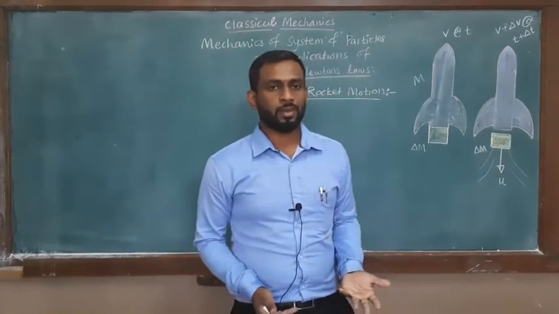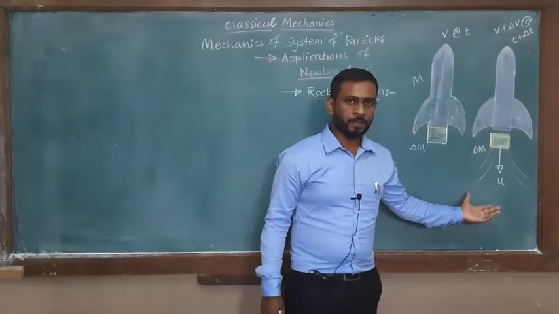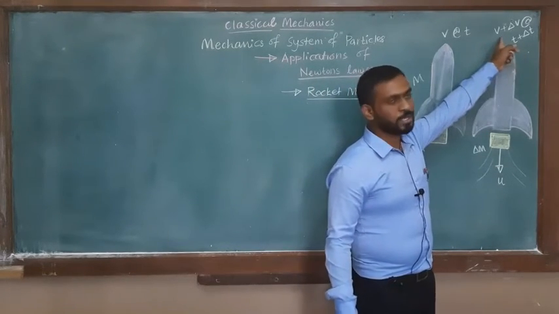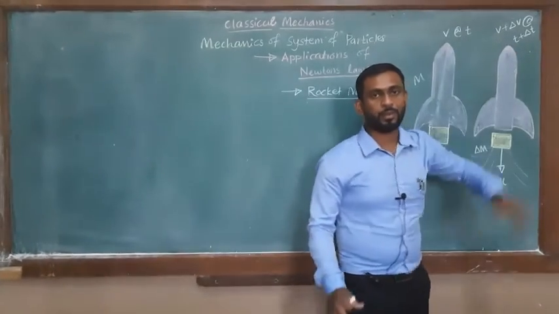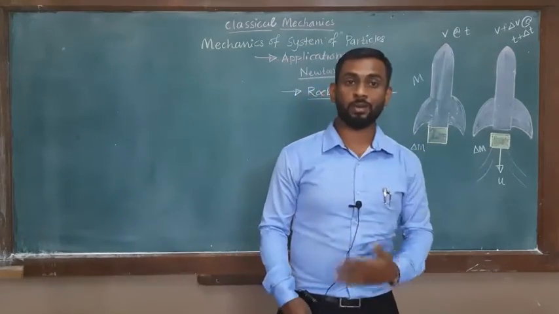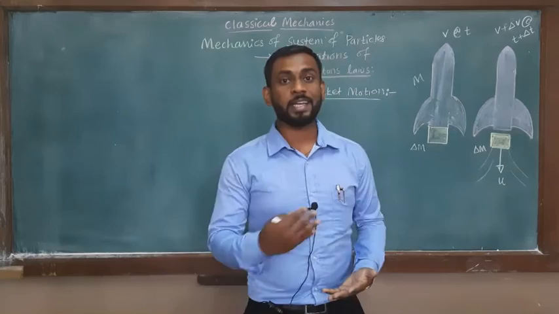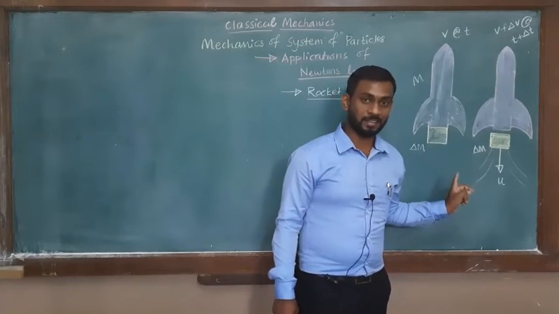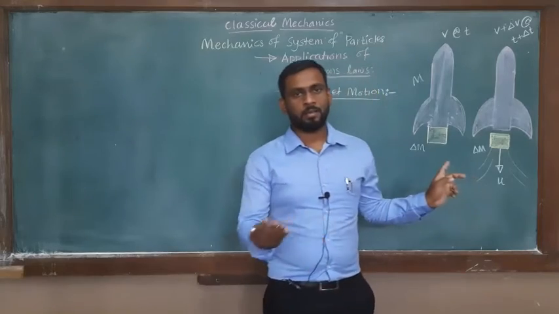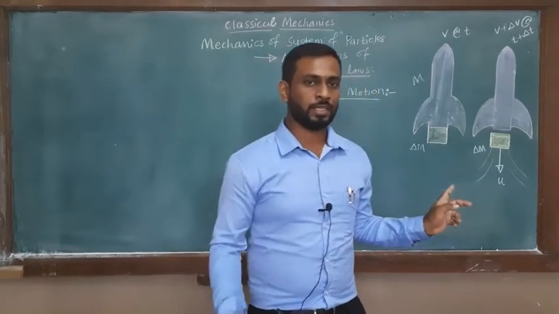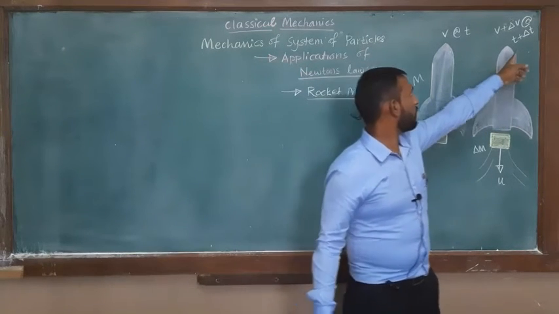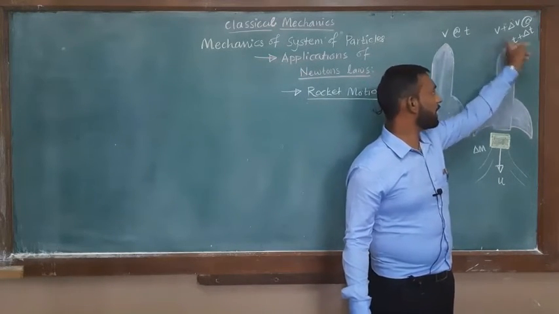We know this is all about Newton's third law of motion. After time delta t, the velocity of the rocket is v plus delta v. So the velocity is changing, and how is it changing? The velocity increases as the mass of the total system decreases. We know that force is mass into velocity, so as mass decreases, the force again increases. So at time t plus delta t, the velocity is v plus delta v.